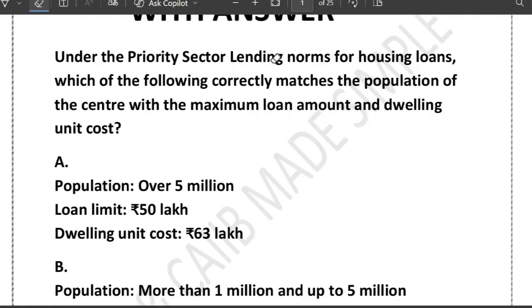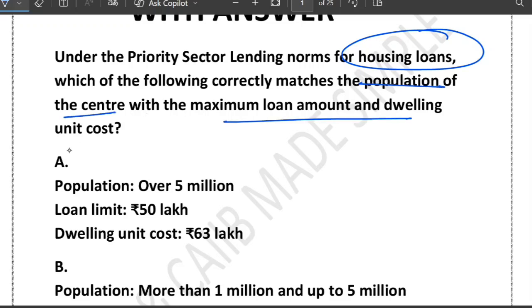The first question: under the priority sector lending norms for housing loan, which of the following correctly matches the population of the centre with the maximum loan amount and the dwelling unit cost? Four options have been given.